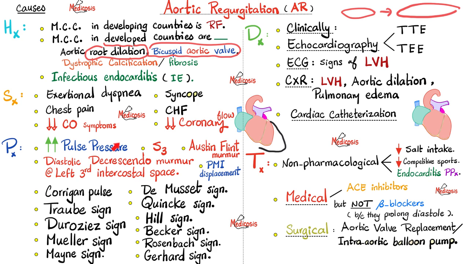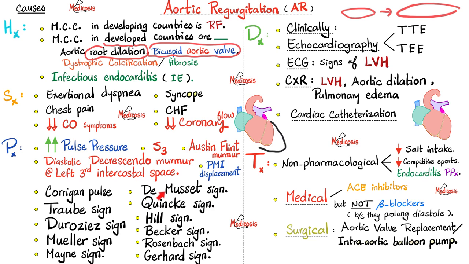Because of the widened pulse pressure, we expect all of the following. What is Corrigan pulse? Corrigan pulse is the same as water hammer pulse, or collapsing pulse, or bounding pulse. Where can we feel it? We can feel it in the wrist over the radial artery, or in the groin area over the femoral artery. Because of the big difference between systolic pressure and diastolic pressure, we can feel this water hammer pulse.